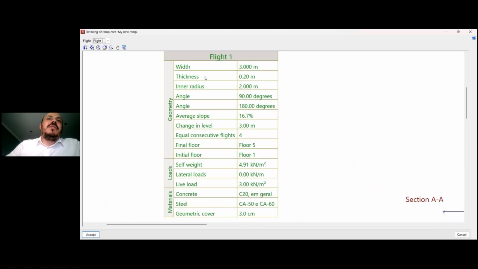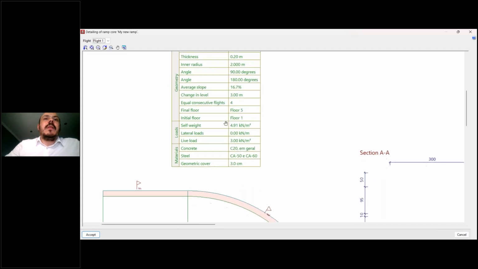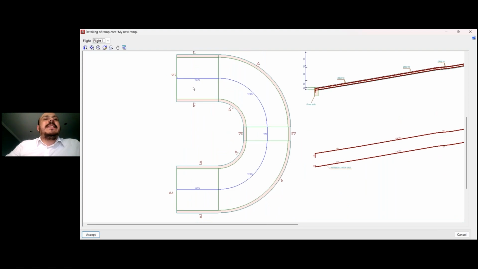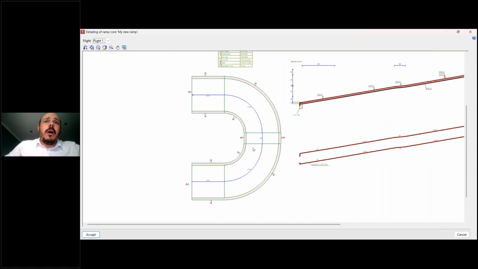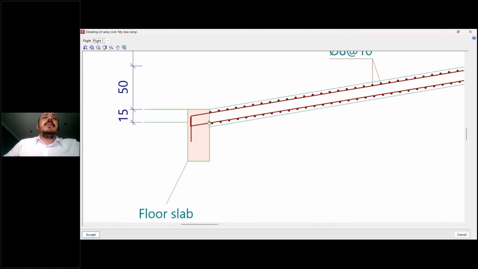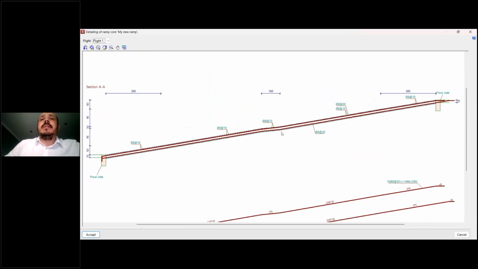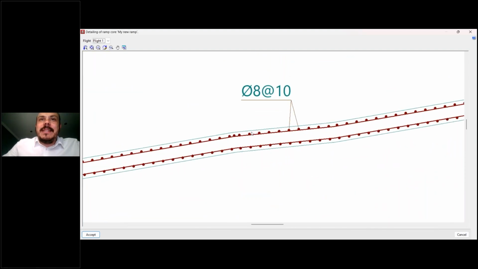This table has general data from this ramp, flight 1: the width, thickness, inner radius, angle, average slope. We have here the summary of the loads, and also the materials that were used. Here we have a plan view of the geometry of this ramp, and here we have a detail of the rebars that are necessary to construct this ramp.